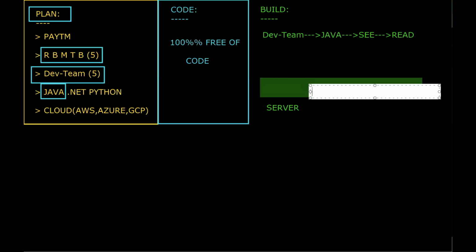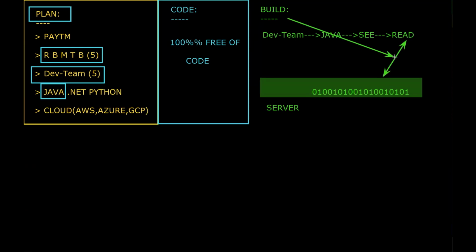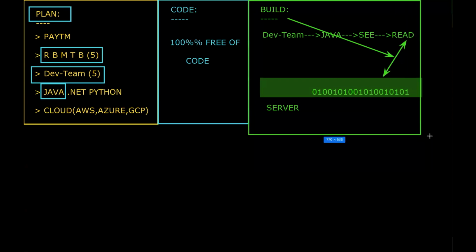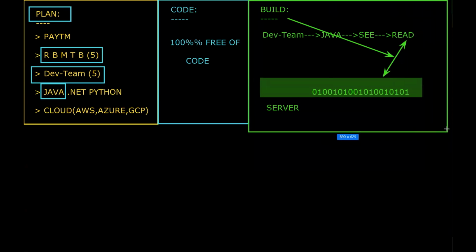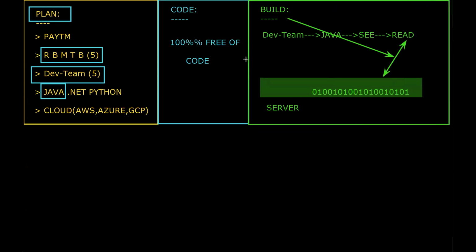But the server can only understand what? It can only understand binary level language. So converting the human readable language into machine understandable language is nothing but what? It's a build.